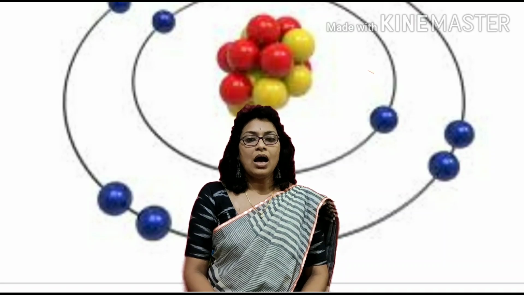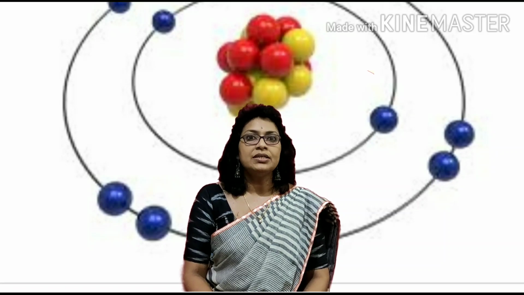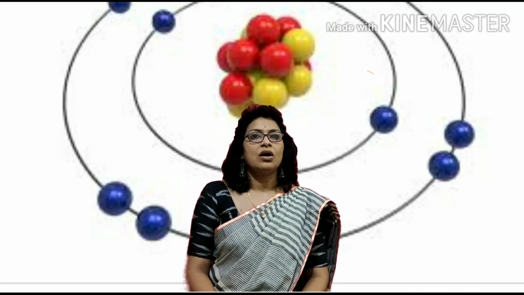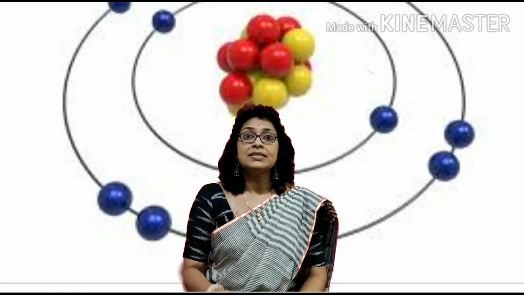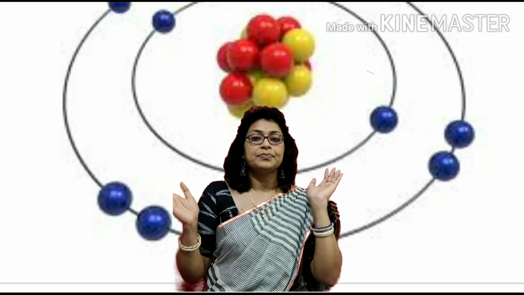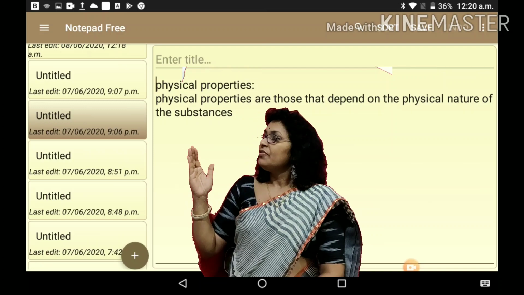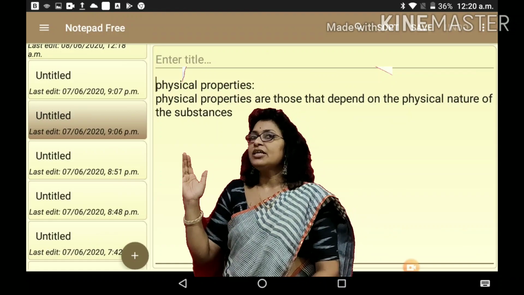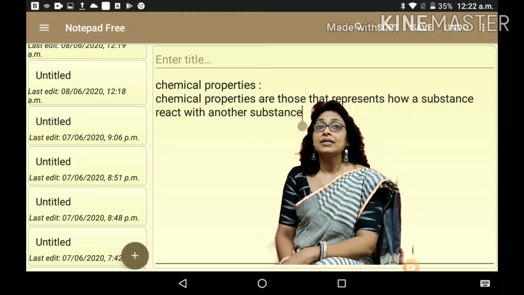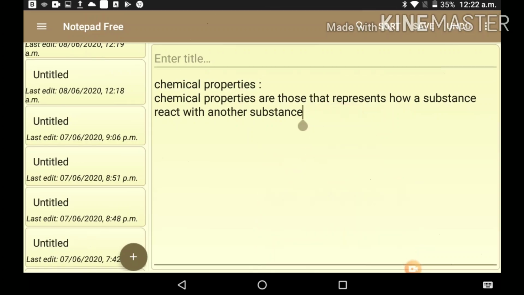But how can we differentiate metals from non-metals? For that, we must know the properties of metals and non-metals. Properties are of two types, physical properties and chemical properties. Students, let me define physical properties. Physical properties are those properties that depend on the physical nature of the substances. And chemical properties are how a substance reacts with another substance.